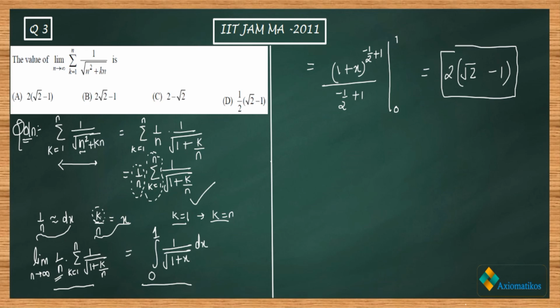Now let us mark which one of them is correct. A is the correct option, B is incorrect, C is incorrect, and D is incorrect. So these are your options, right?